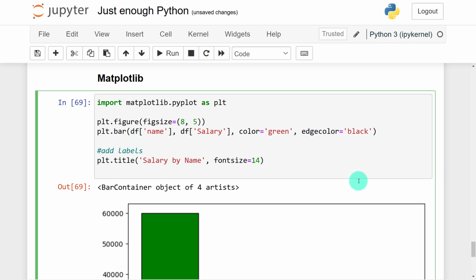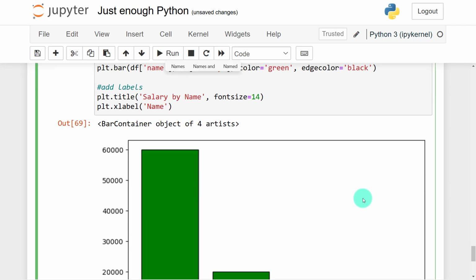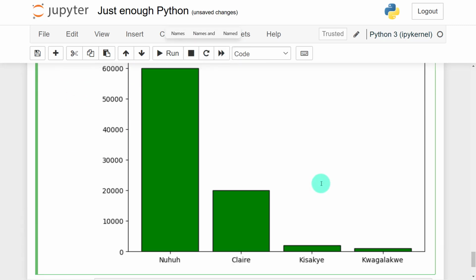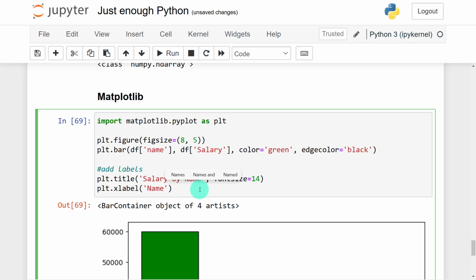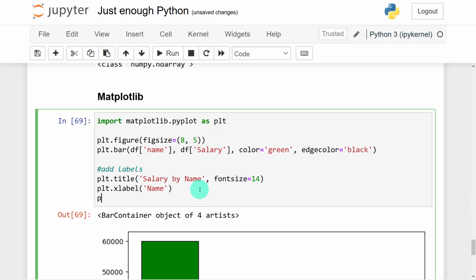Maybe I can set the x-axis, plt.xlabel. I'll give it name on the x-axis. We have the names. All right, font, I'll leave it as default. Then plt.ylabel, I'll give it salary, and this salary is in USD.